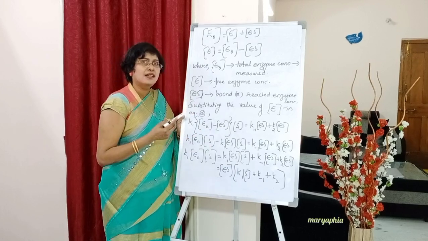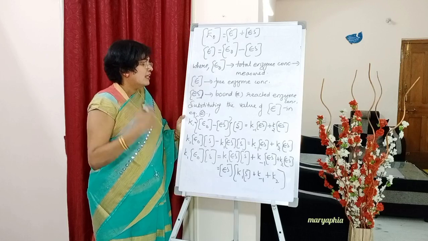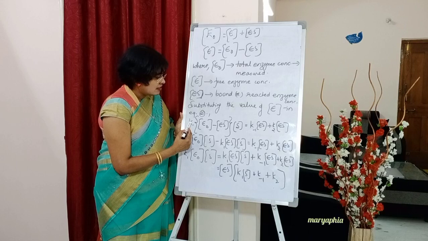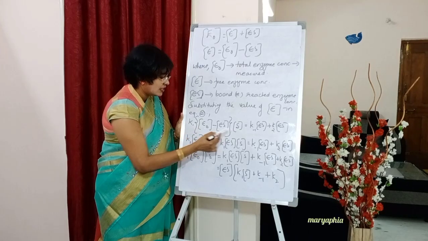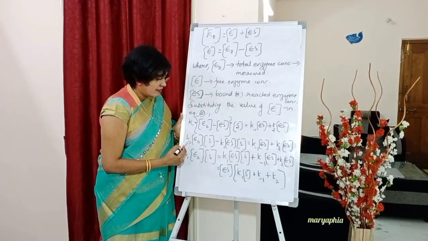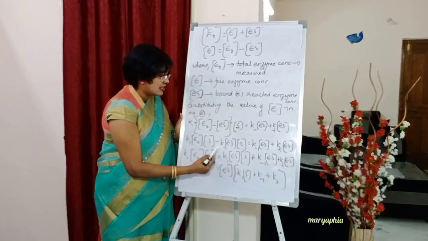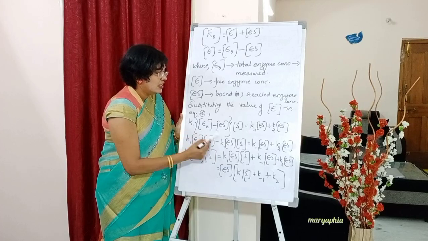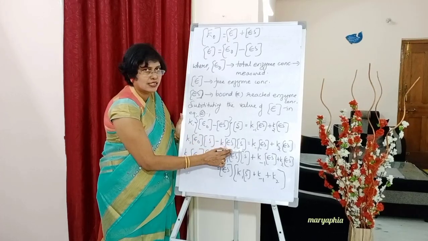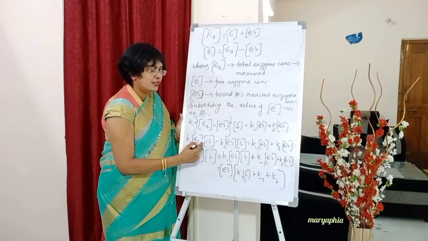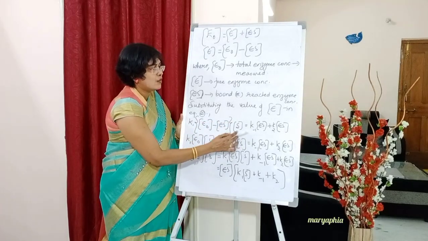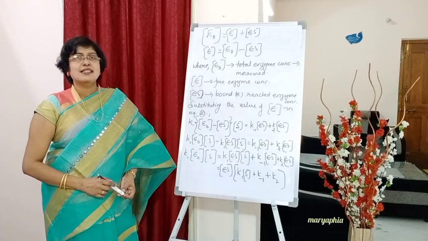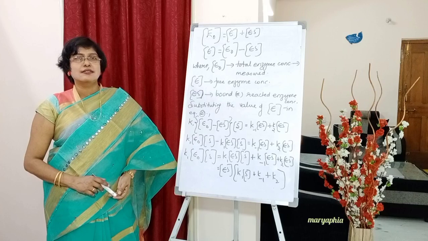This is the value of the free enzyme concentration. Into S concentration is equal to the same. Next, below write down. So this E into S concentration is one part: K1 into E naught concentration into S concentration, minus K1 into ES concentration into S concentration. Now this is divided into two portions, equal to the right side: K minus 1 into ES concentration plus K2 into ES concentration.